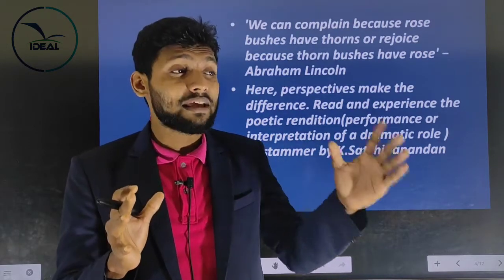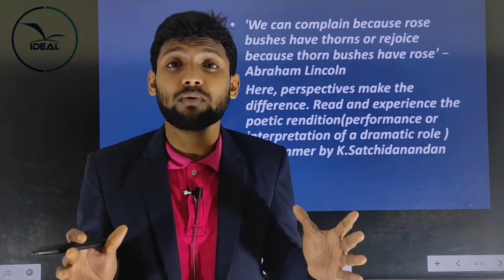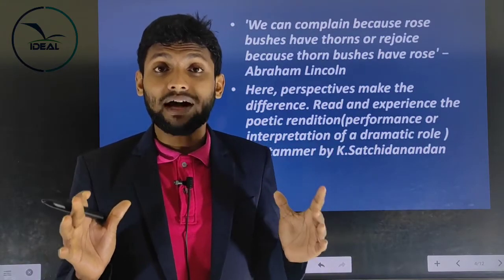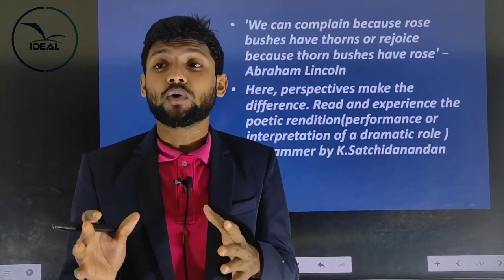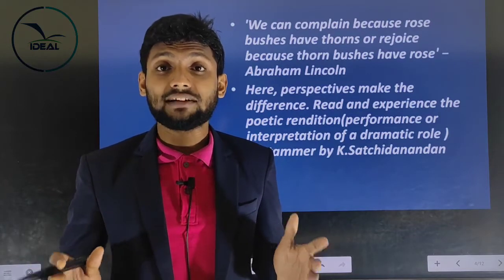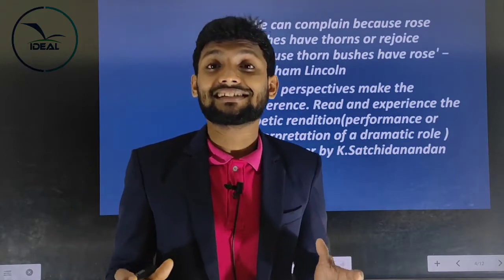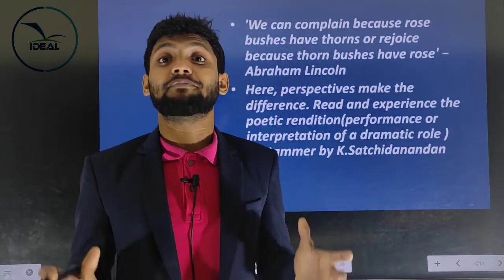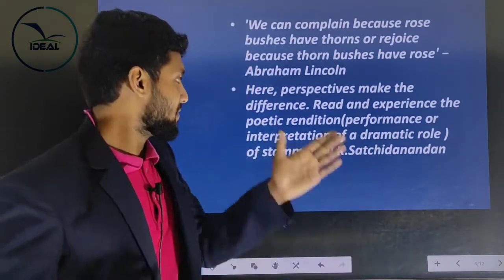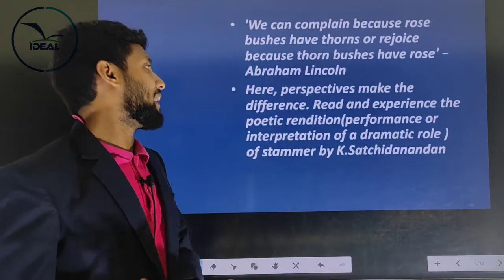I can see the same flower and you can also see the same flower, but which part do we highlight, the thorn or the rose? When we highlight the thorn, we are highlighting the negative part of life. When we highlight the rose, we highlight the positive part of life. Here perspective makes the difference.